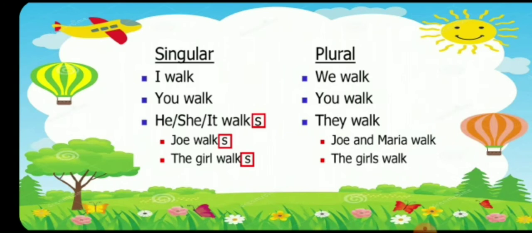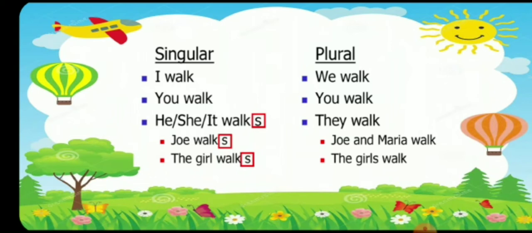See, I walk, we walk. You walk, you walk. He, she, it walks. They walk. So first person, second person and third person. Only in third person singular, he, she, it, do we add s, otherwise no. Joe walks.